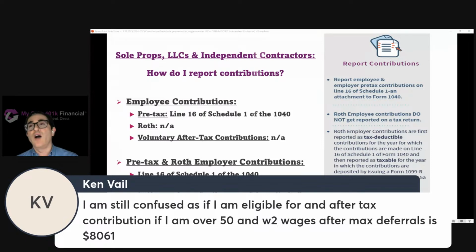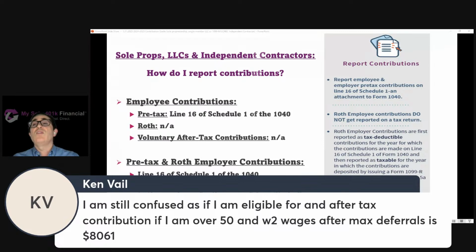Let's assume that we're talking about 2024, right? So the individual would have made $23,000 as an employee, $7,500 as a catch-up for a total of $30,500. So now let's assume that they've got another $8,000 in wages. So now they have $40,500 in W-2 wages from their business taxed as an S corp.